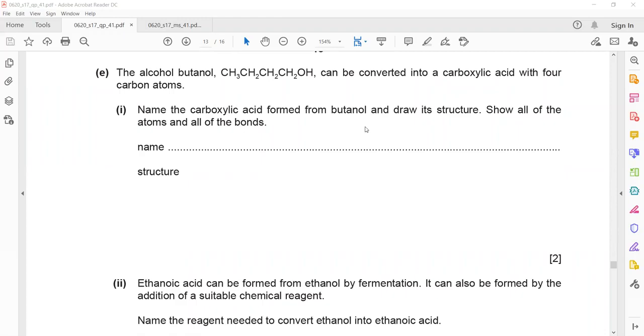Then we have to draw the structure of butanoic acid. Not butanol and hydroxide, it's butanoic acid.